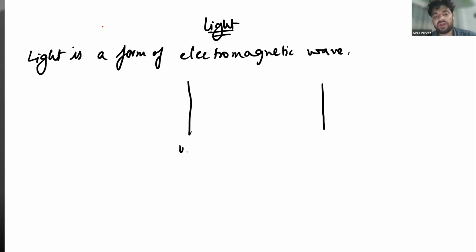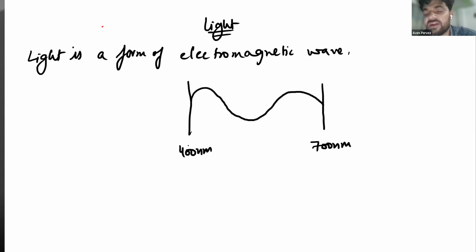That range is 400 nanometer to 700 nanometer. So when an electromagnetic wave is in the wavelength range of 400 nanometer to 700 nanometer, we can simply say that it is light, or that our eyes are sensitive to that particular range of electromagnetic waves.